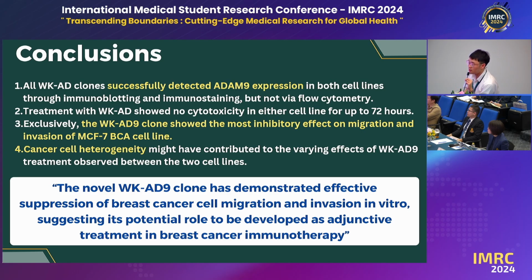So we believe that the SKBR3 cell line, which is a more invasive subtype, may use other mechanisms in order to do their cell migration and invasion. So we suspect that by inhibiting ADAM9, they might not achieve an optimal result. But these speculations should be investigated further in a future study involving more breast cancer cell lines.